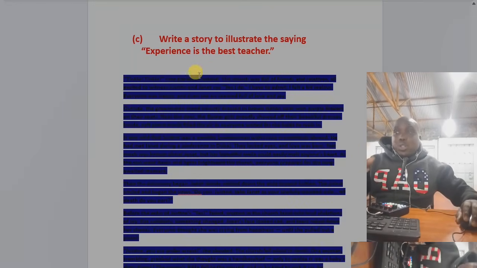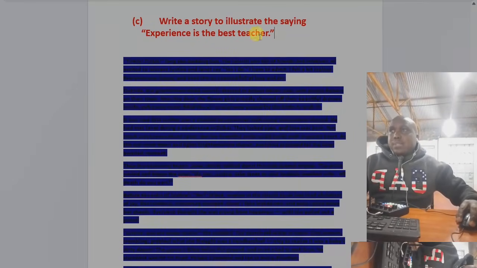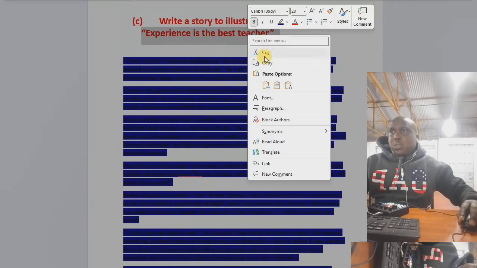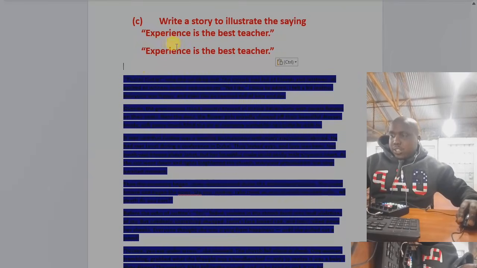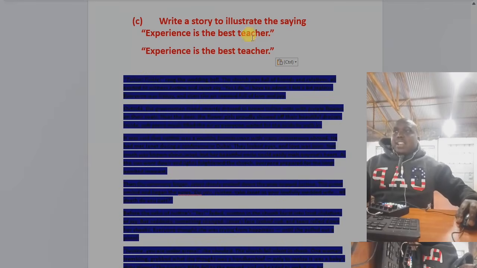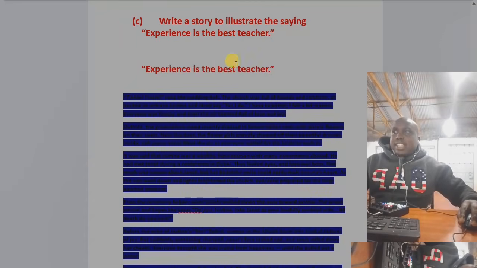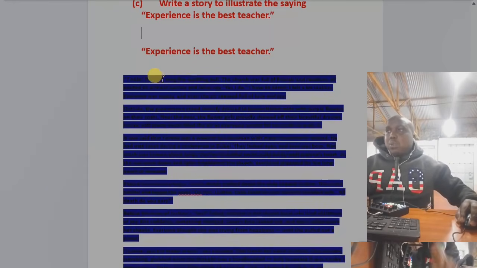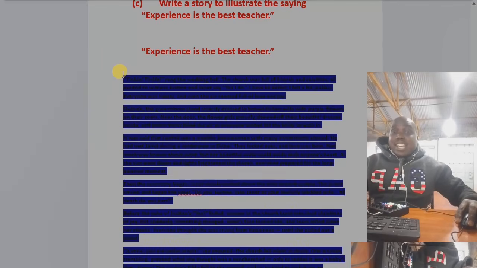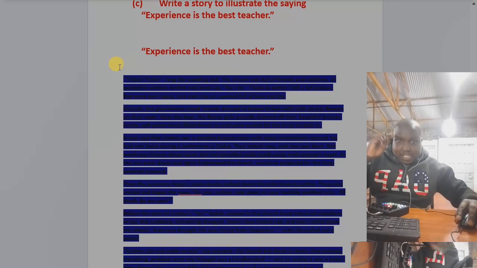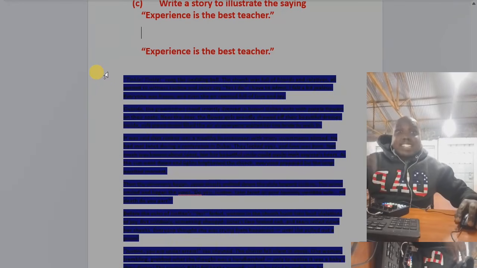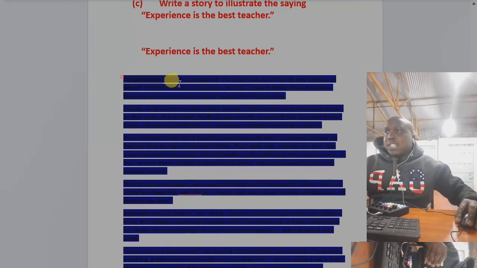So what you do, you will write the topic. Experience is the best, so I will write the topic. So you write the topic given, write the heading. I have written the heading, that's now. Then now, I will start writing my composition. The first thing is, you see, this is the composition I crammed and practiced. It is here, it is in my head. So what I will do is just start writing and downloading it. So the first paragraph you will write is this paragraph. Paragraph 1, you write this.